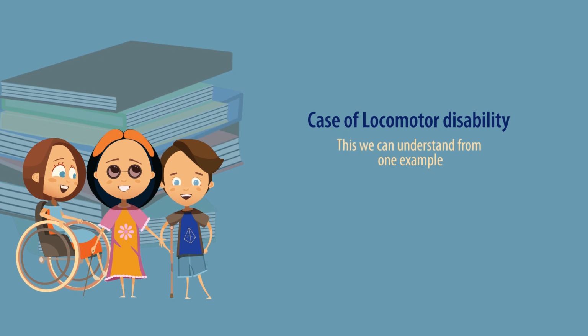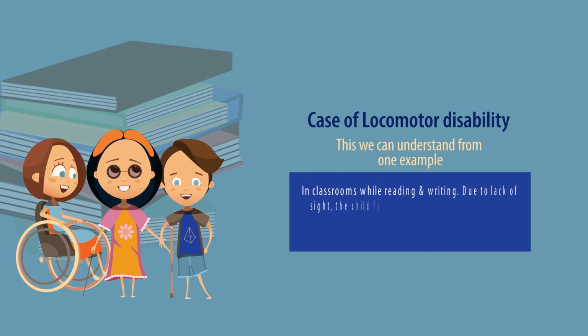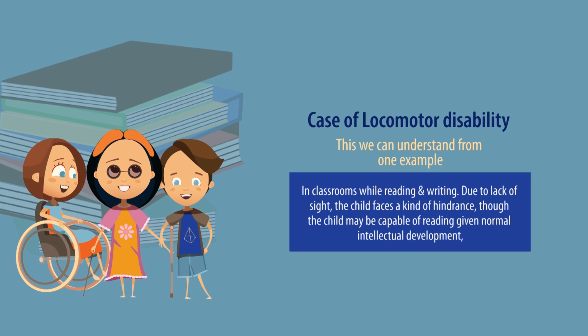In this way, we can understand from one more example. Suppose there is a child with visual impairment. Despite his or her normal intelligence and physical development, he or she may face a series of problems while interacting with the society. In classrooms, while reading and writing, due to lack of sight, the child faces a kind of hindrance, though the child may be capable of reading given normal intellectual development.